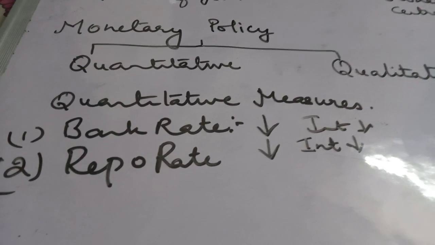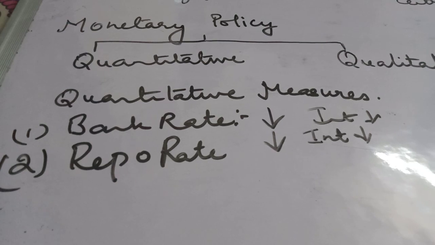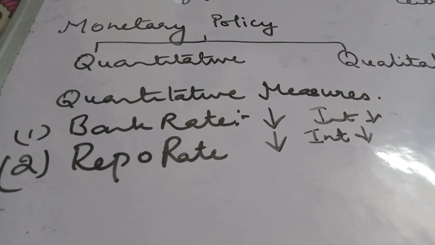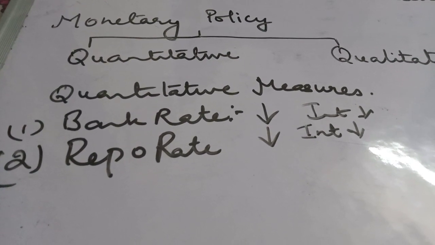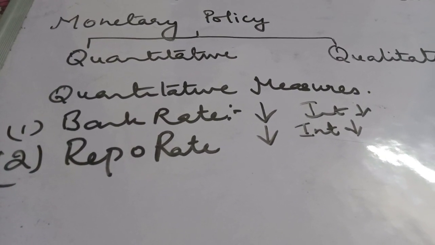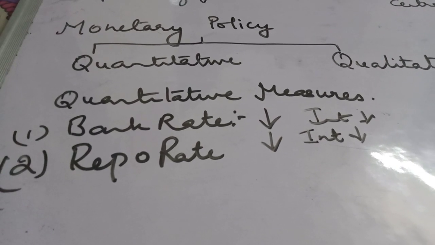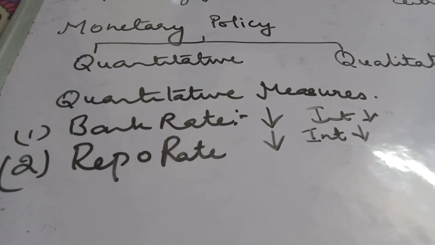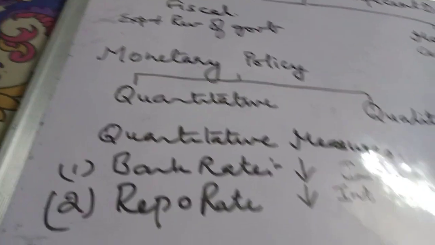So again, repo rate is the rate at which central bank provides short-term loans to commercial banks. In situation of deficient demand, central bank reduces the repo rate, which encourages commercial banks to borrow from central bank. This reduction in repo rate forces commercial banks to reduce their interest rates also. This makes credit cheaper, leading to increase in demand for loans, thereby increasing the effective demand.